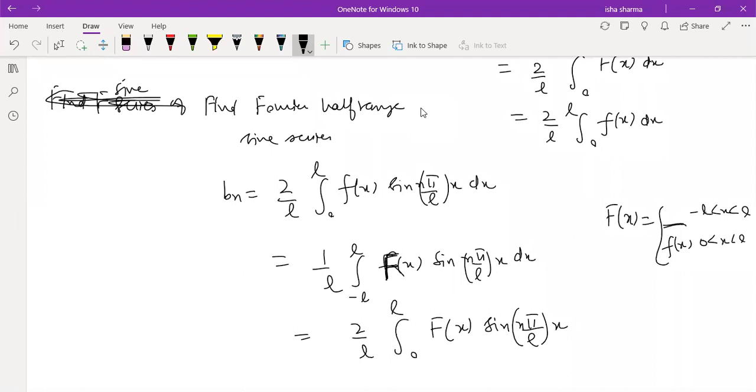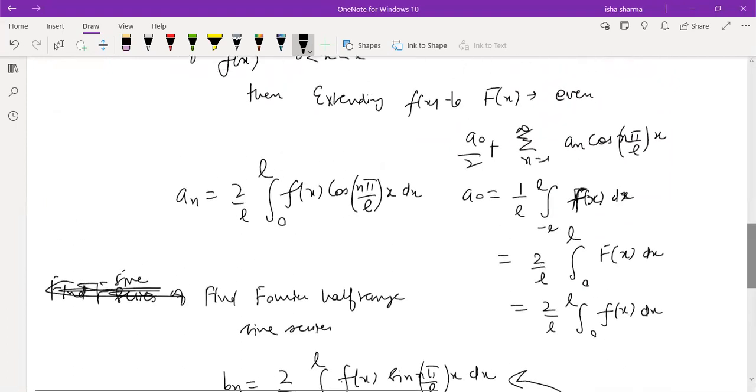Sometimes it will be f of minus x, sometimes it will be minus of f of minus x, depending upon what we are doing. But we don't need to use it, because ultimately, using the concept of even and odd, it will always be 0 to L. The function definition is required, and this will reduce to this. So these are the formulas, and now we'll do a particular example to see.